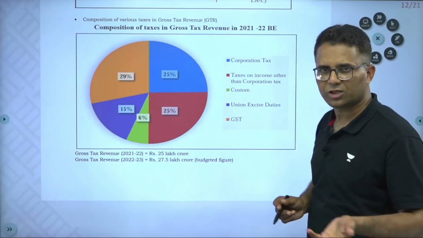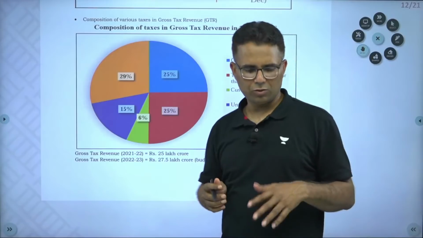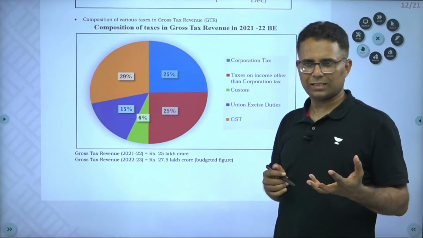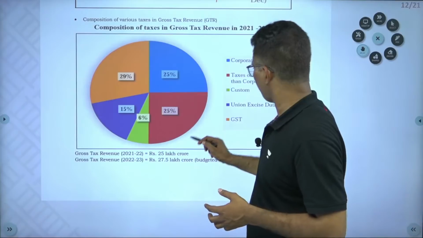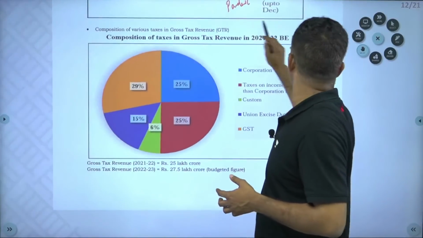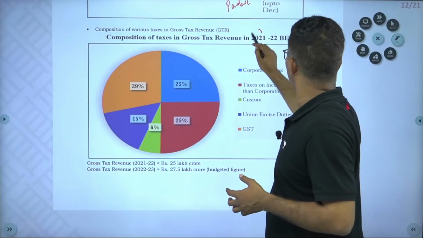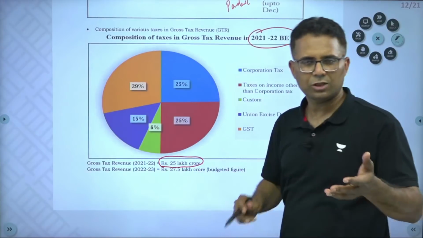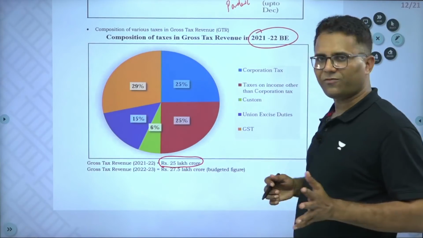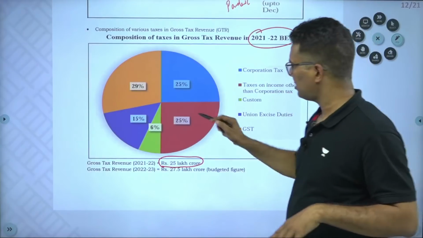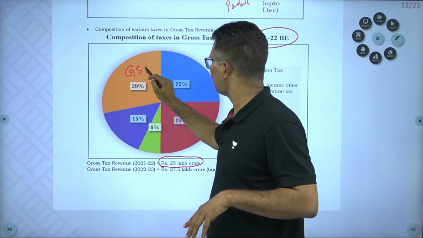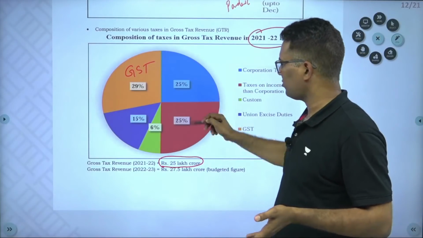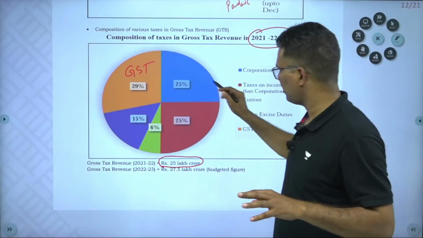Now, composition of taxes in the overall tax collection, you should know briefly what's the share of the total collection. So, central government tax collection 21-22, this is for 21-22. So, 21-22 gross tax collection, as I have already discussed, is 25 lakh crore. So out of the 25 lakh crore, the highest tax is GST. Corporate tax and income tax are almost same, both 25%, 25%. You should know this percentage.